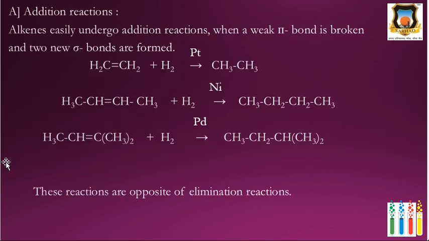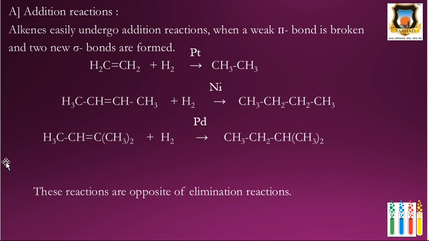Then next is the addition reaction. Alkenes easily undergo addition reaction when the weak pi bond is broken and two new sigma bonds are formed. Sigma bonds are more stable than the pi bond because sigma bonds are formed by the internuclear axial overlapping of atomic orbitals. Therefore, the extent of overlapping is greater.